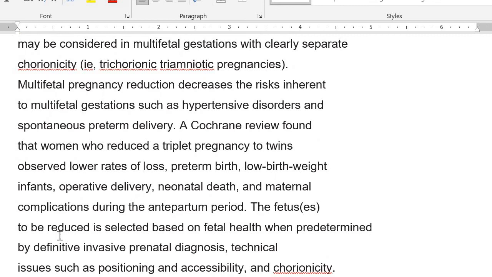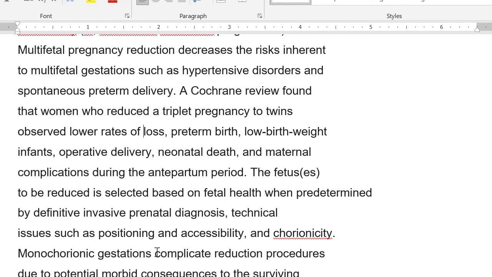The fetuses to be reduced in selective reduction are selected based on fetal health, as predetermined by definitive invasive prenatal diagnosis. So you are going to assess whether the mother has complications, whether she has been consented and given enough information, whether she is willing to go for reduction, and whether you have facilities available to perform this fetal reduction.